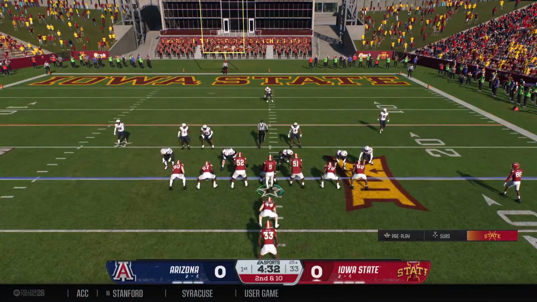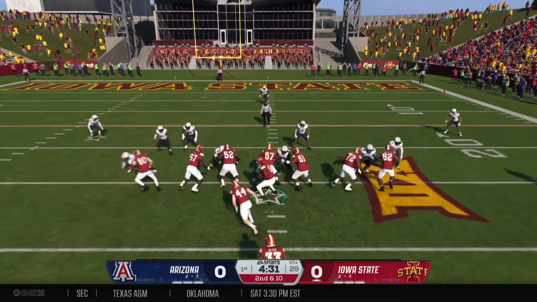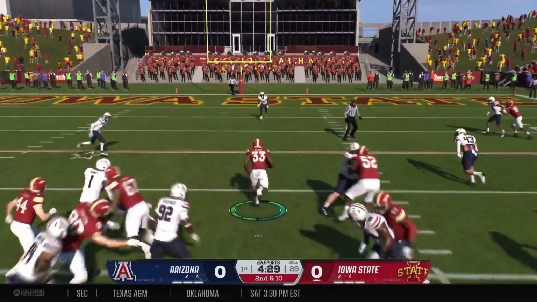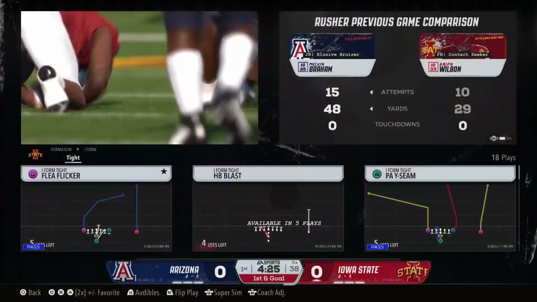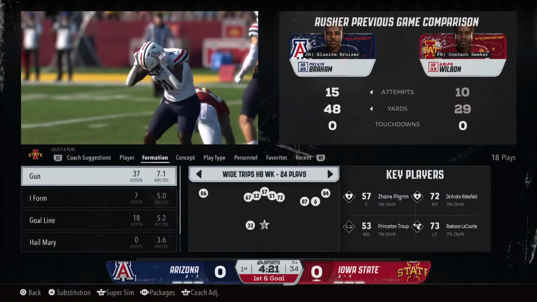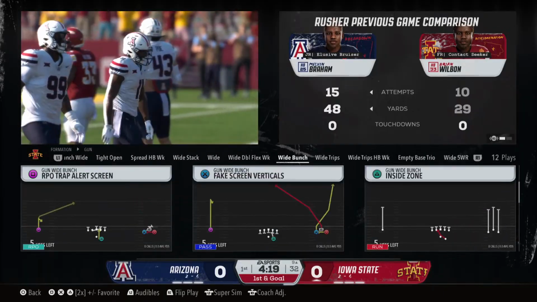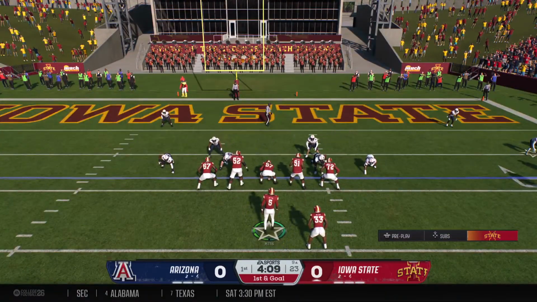What will they dial up on second and a long way to go? Here we go, ready to go. Power football with the run. Got the first down and more. All down, but he has enough to move the chains. This opening drive has been all offense. Really good job, nice scripted plays, taking advantage, strung together a nice series.